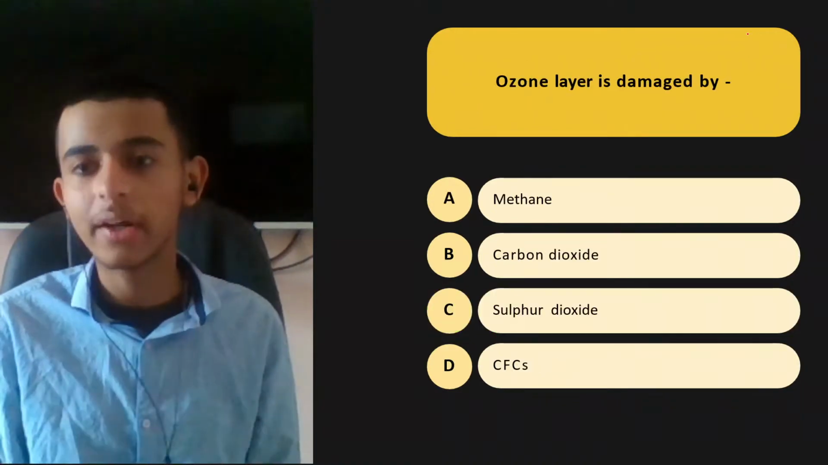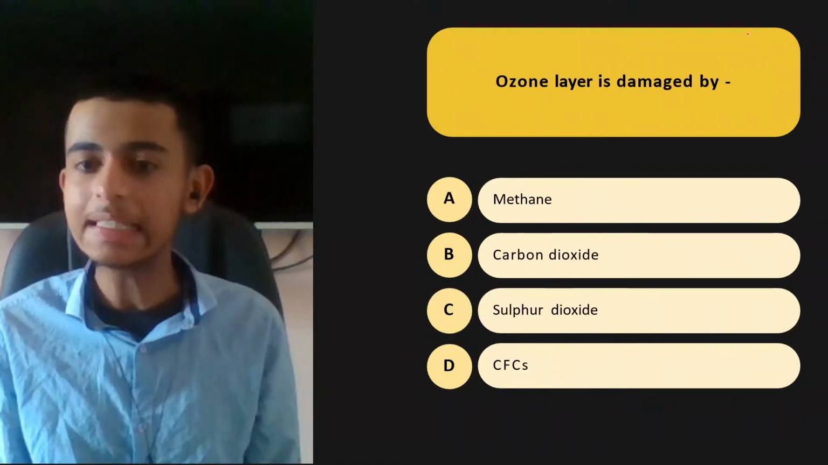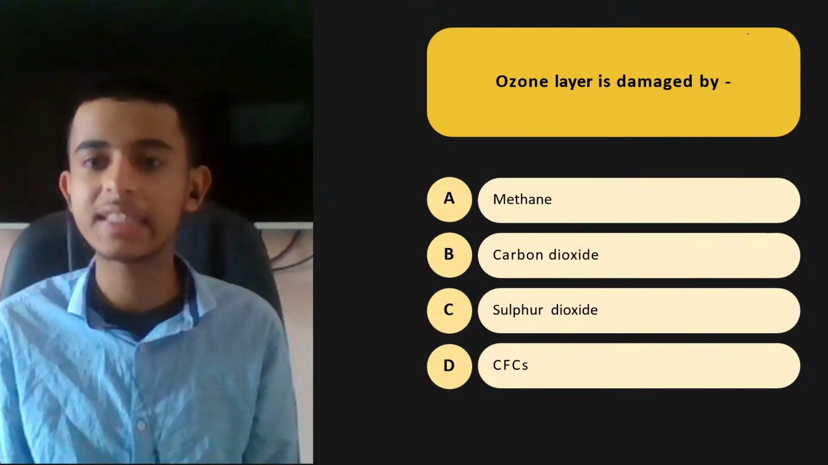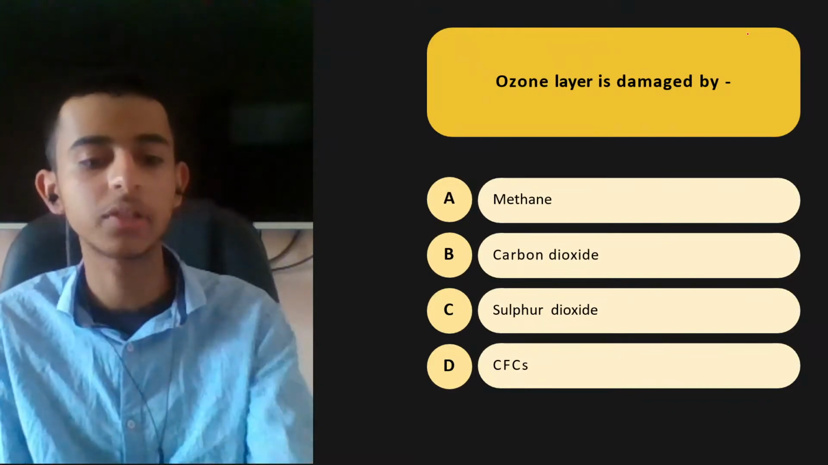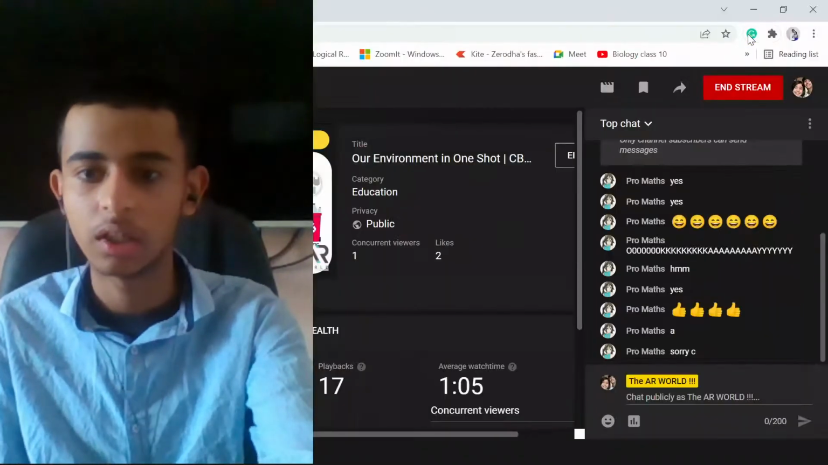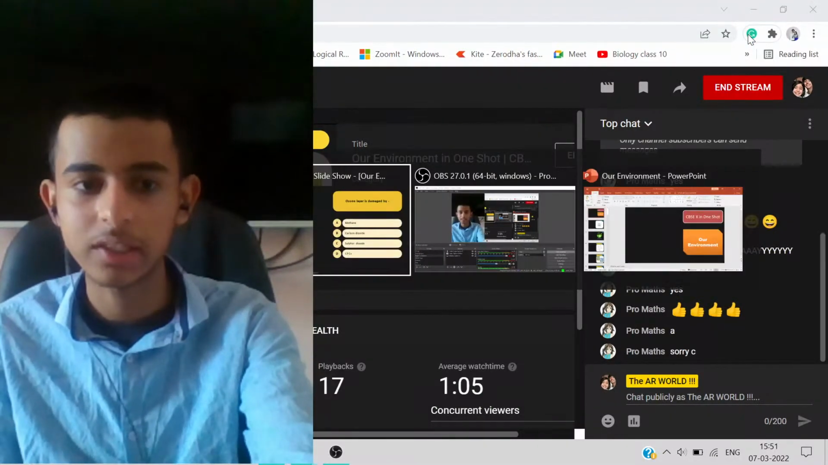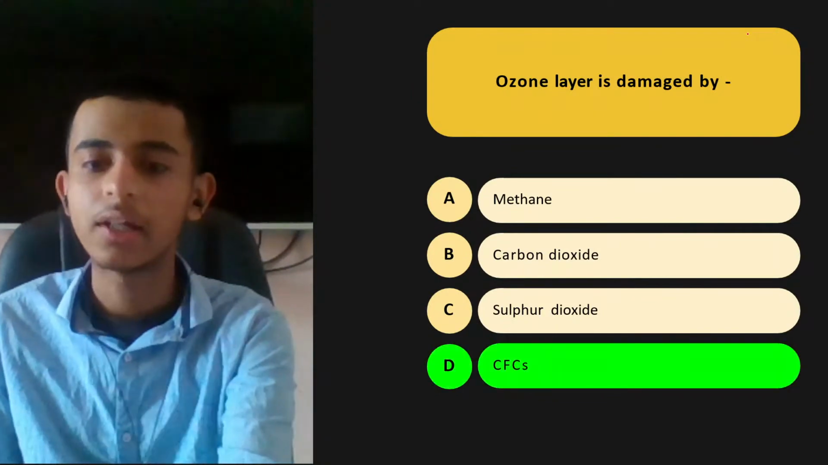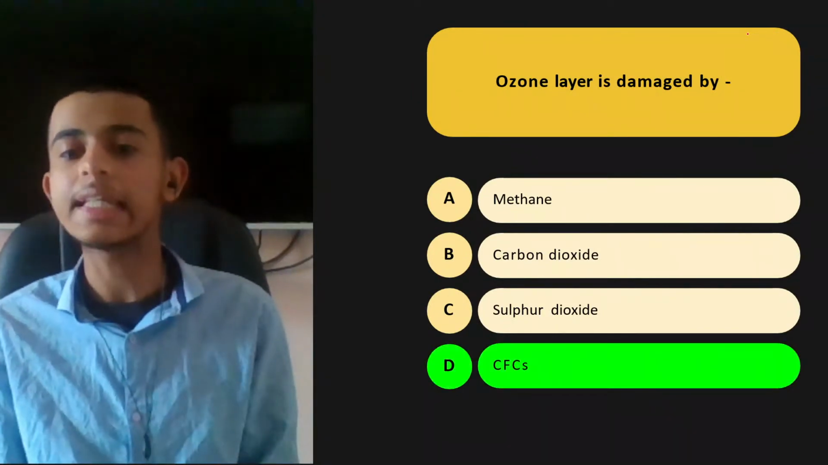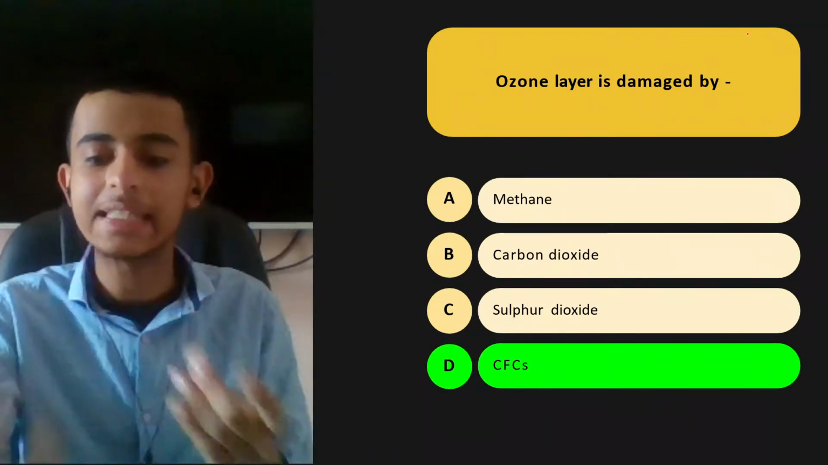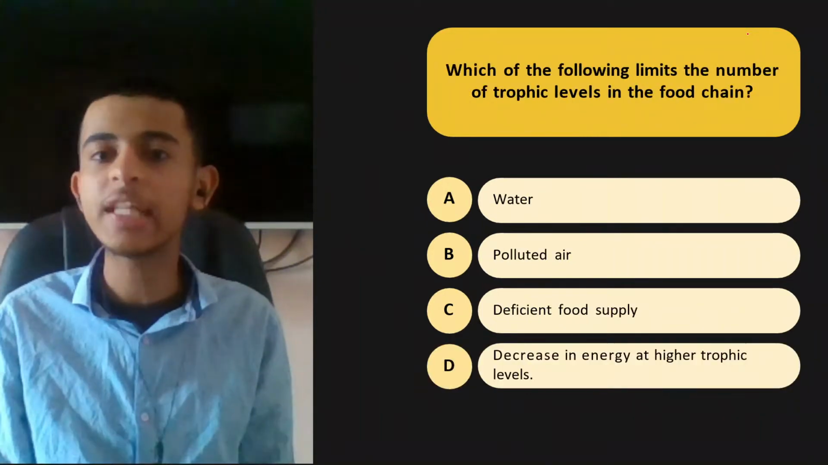Chaliye. Ozone layer is damaged by what? Methane, CO2, SO2, CFCs. Easy peasy. Come on. Everyone is going to write in the chat box. Yes, excellent. Okay, the answer is CFCs, that is chlorofluorocarbons. Awesome. Next question.